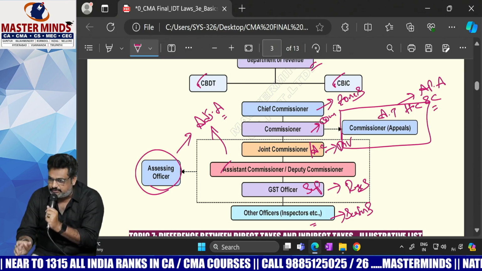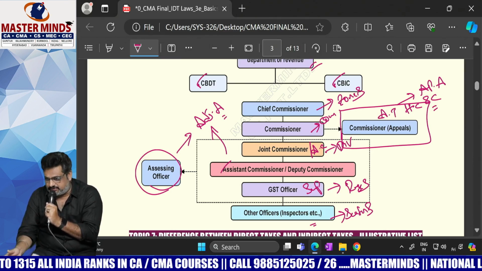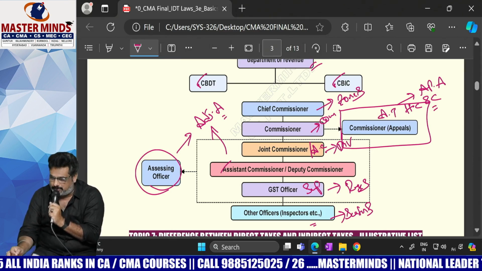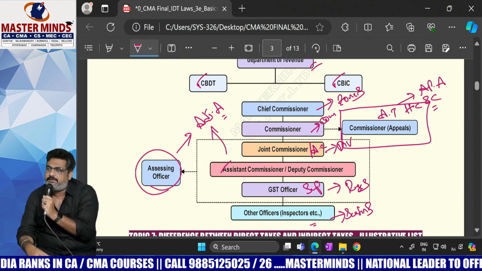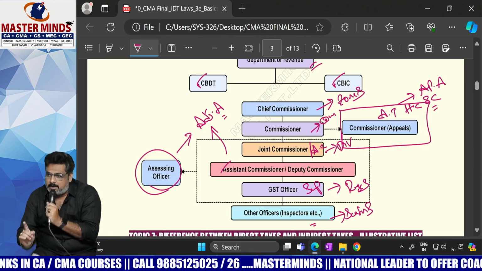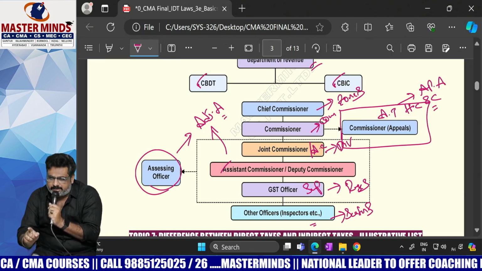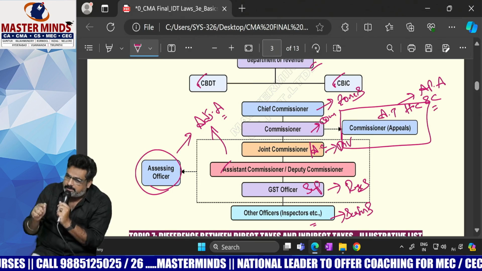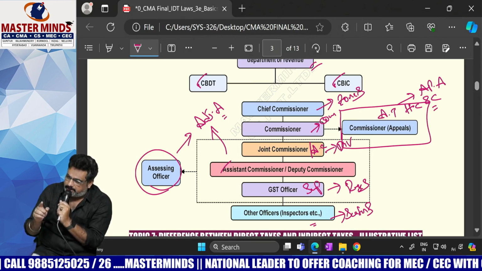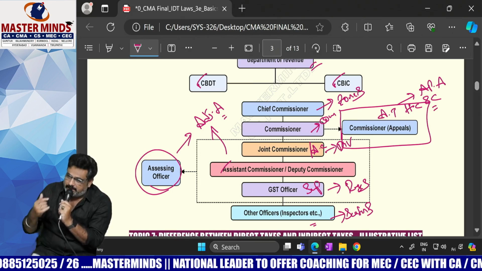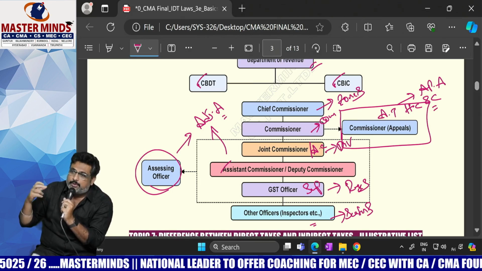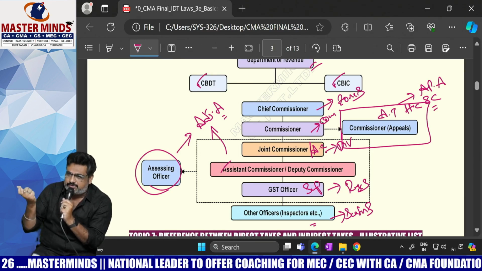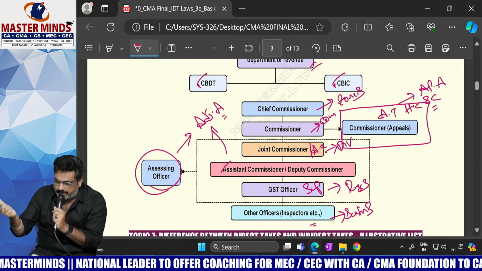The persons who deal with GST registered persons are generally known as adjudicating authority. If the order passed by the adjudicating authority is not acceptable, then the assessee will go to somebody, and that somebody is known as appellate authority.